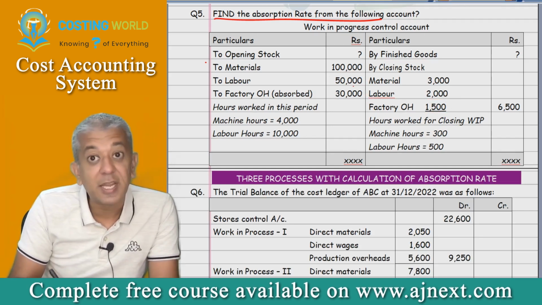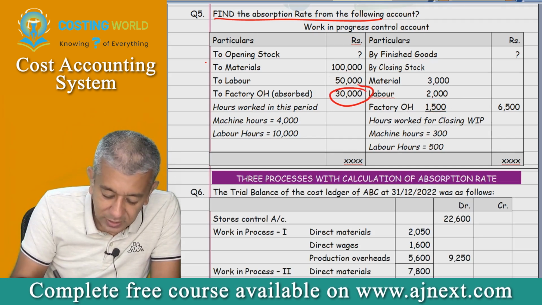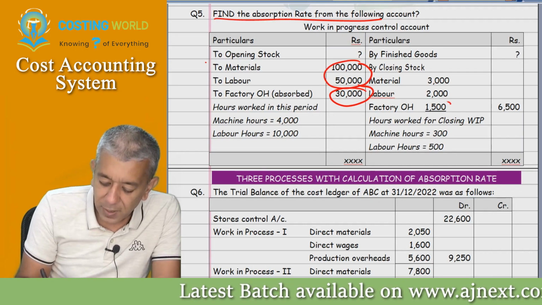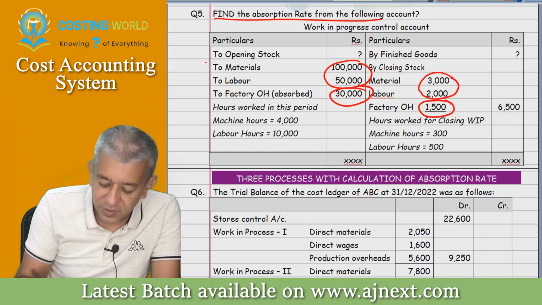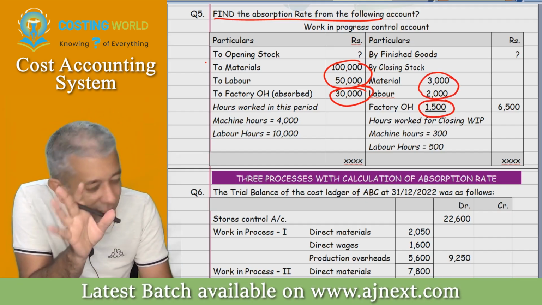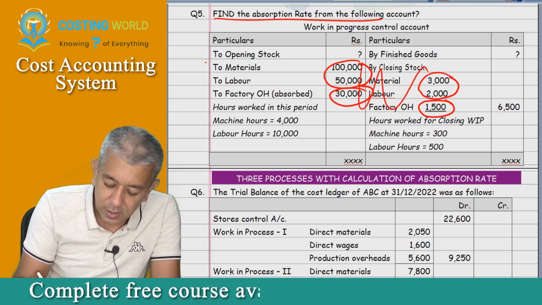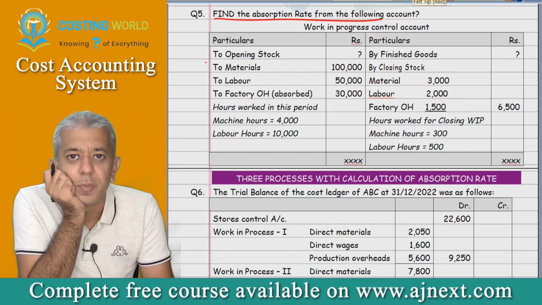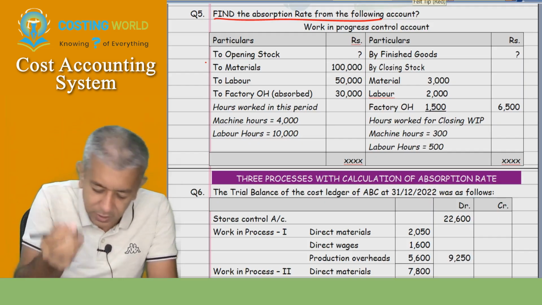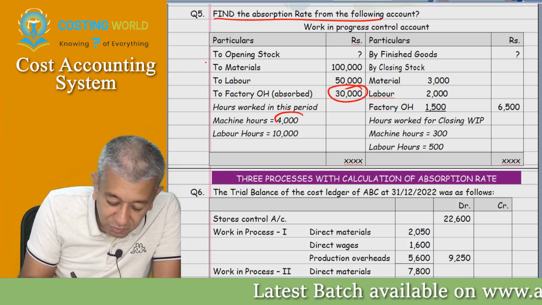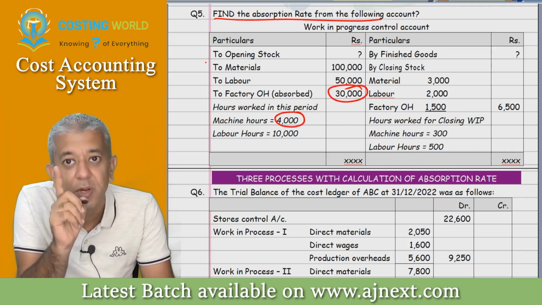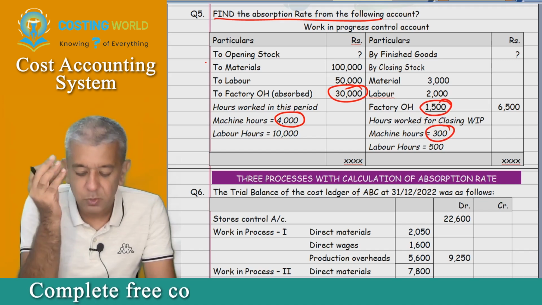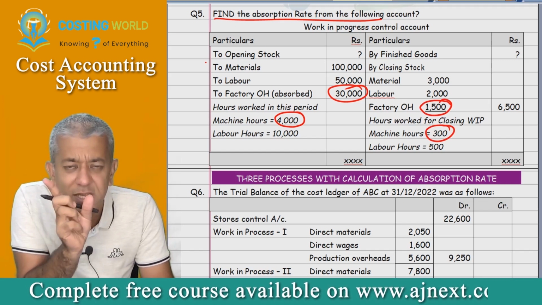If it was the percentage of prime cost method, then 30,000 divided by 1,50,000 comes to 20%, but 1500 upon 5,000 comes to 30%. So that's not your answer. Which method do we test next? Sir, we can check the machine hour method. 30,000 divided by 4,000 machine hours gives 7.5 per machine hour, but 1500 divided by 300 comes to rupees 5 per machine hour. So it is not the same at both places.